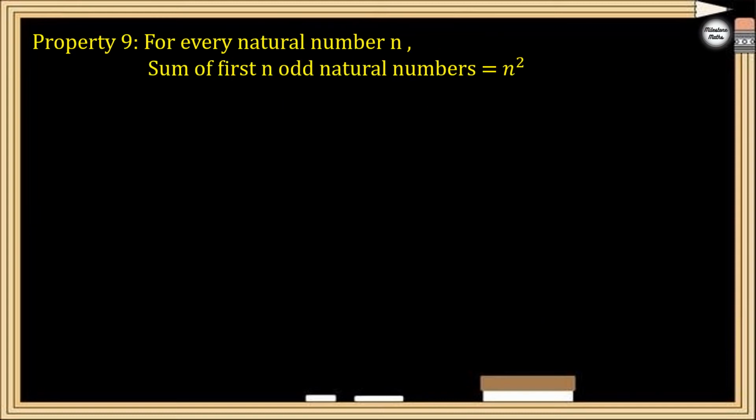So let's move on to the next property, property number 9. For every natural number n, the sum of the first n odd natural numbers will be n square. So this property is useful. Suppose you have to find the sum of odd natural numbers. So I am writing all the odd natural numbers: 1 plus 3 plus 5. After 5, it is 7, then 9, then 11. Right, now you have to find the sum of these numbers.